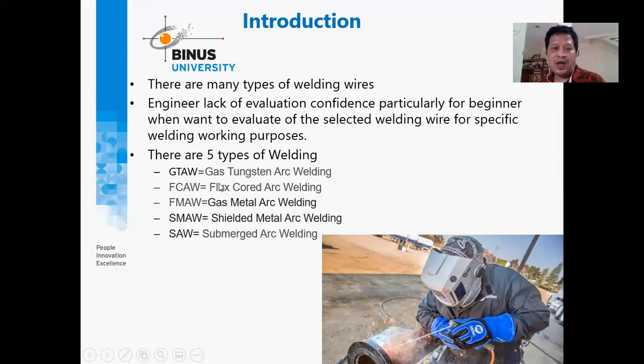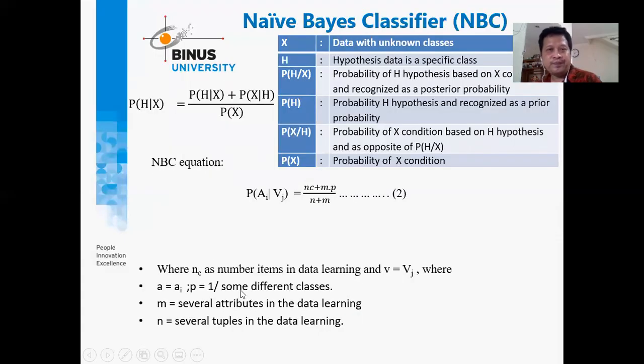So if you look at it, there are two types: using gas and non-gas. The non-gas ones are FCAW, SMAW, and SAW. So this is the idea of the naive Bayes classifier. Like I said, H is the data of unknown class, and H is a hypothesis that the data belongs to a specific class.